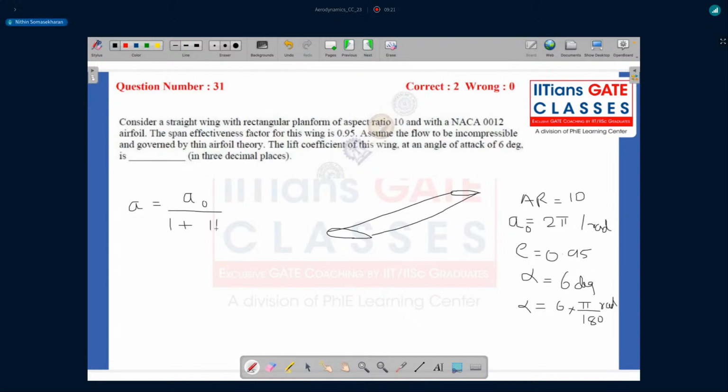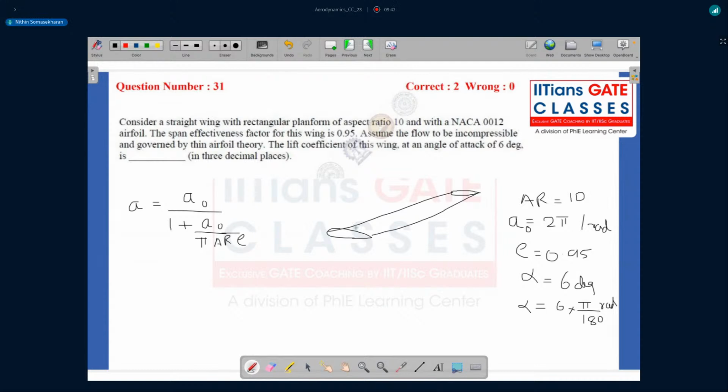Not divided by pi into aspect ratio times the efficiency factor.